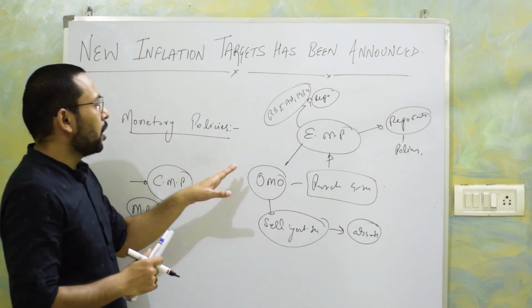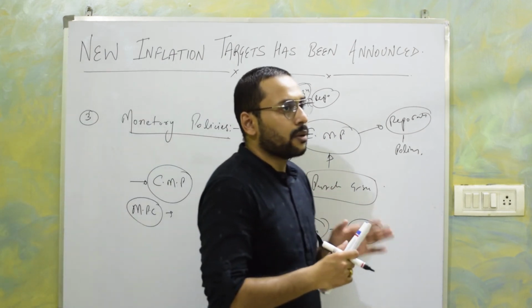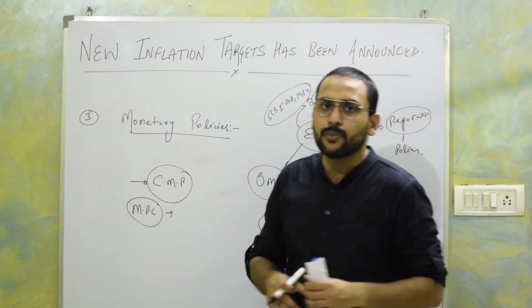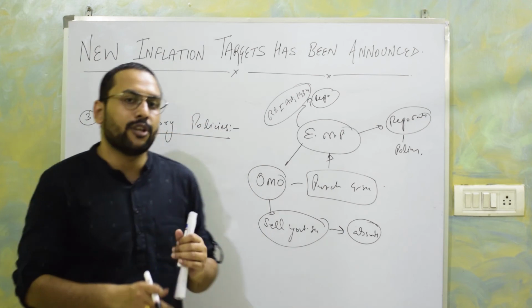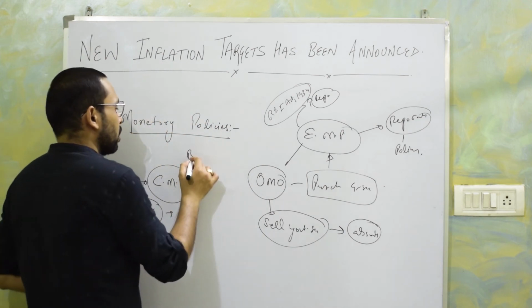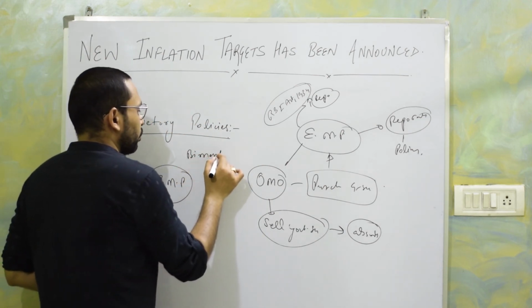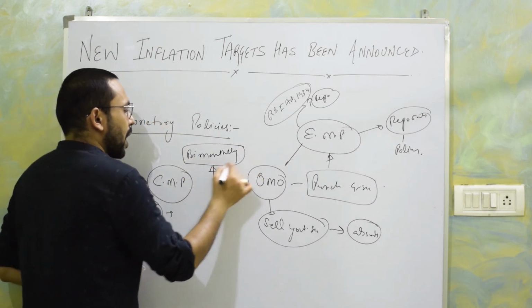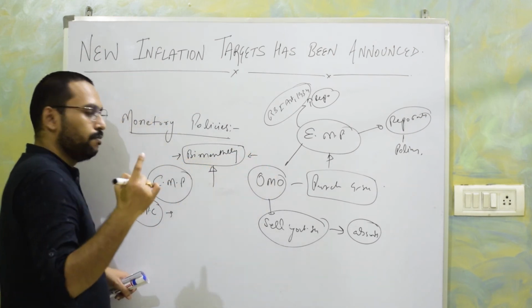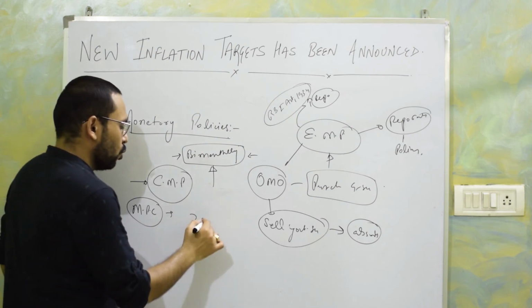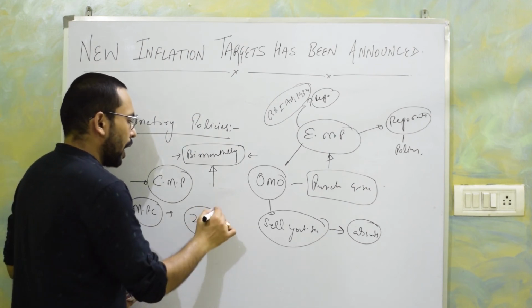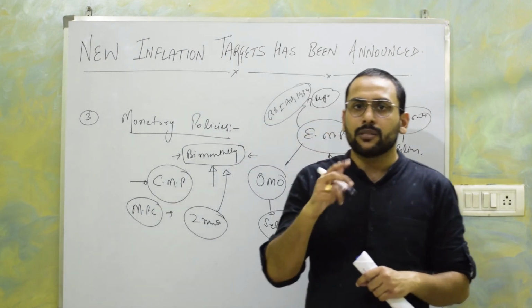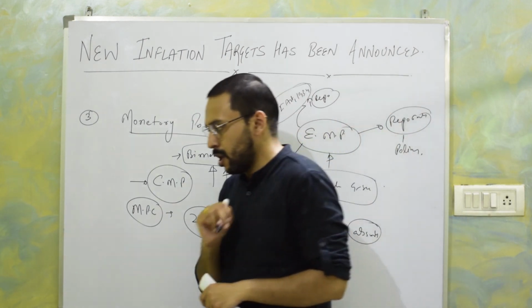So, the Urijit Patel Committee recommended that monetary policies must be decided by a monetary policy committee bi-monthly. Since then, monetary policies are announced bi-monthly, that is once in every 2 months. Before that, they were announced biannually, that is twice in every 1 year.